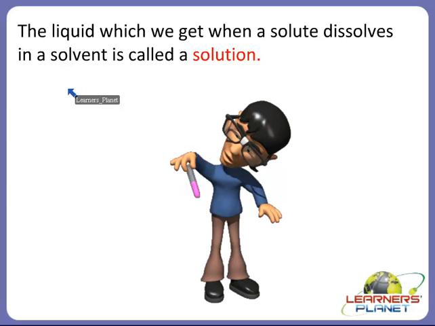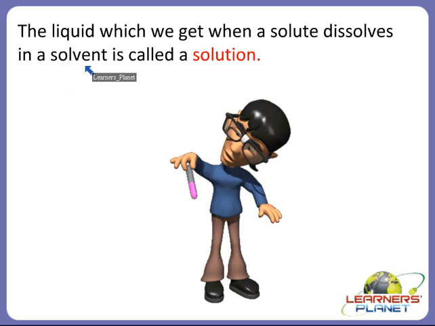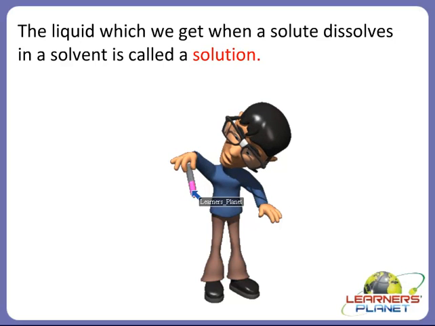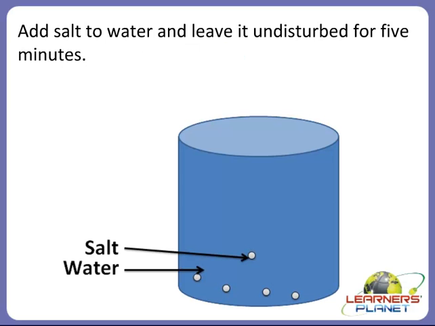So when a solute dissolves in a solvent, then this liquid is called a solution. So you can see here a pink color solution, right? So don't get confused and always remember these terms: solute, solvent and solution. Now let's see some examples of this.